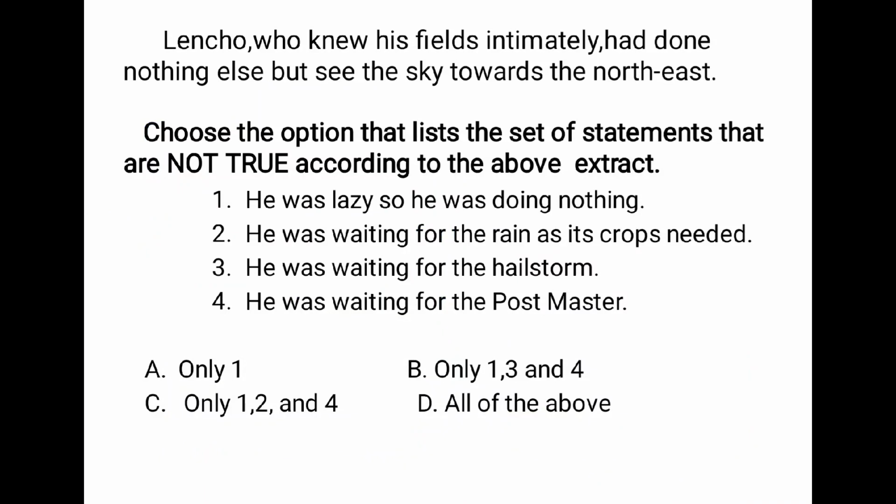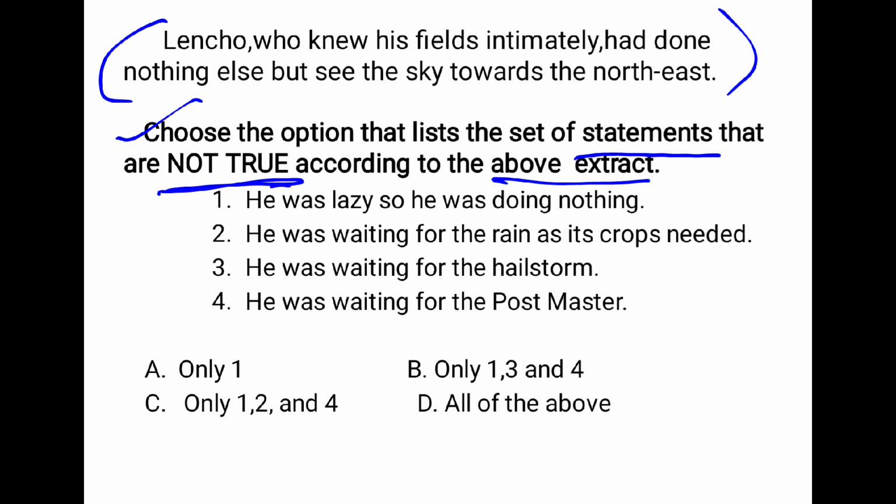The second question has an extract. The extract is, Lencho, who knew his fields intimately, had done nothing else but see the sky towards the northeast. And the question is, choose the option that lists the set of statements that are not true according to the above extract.